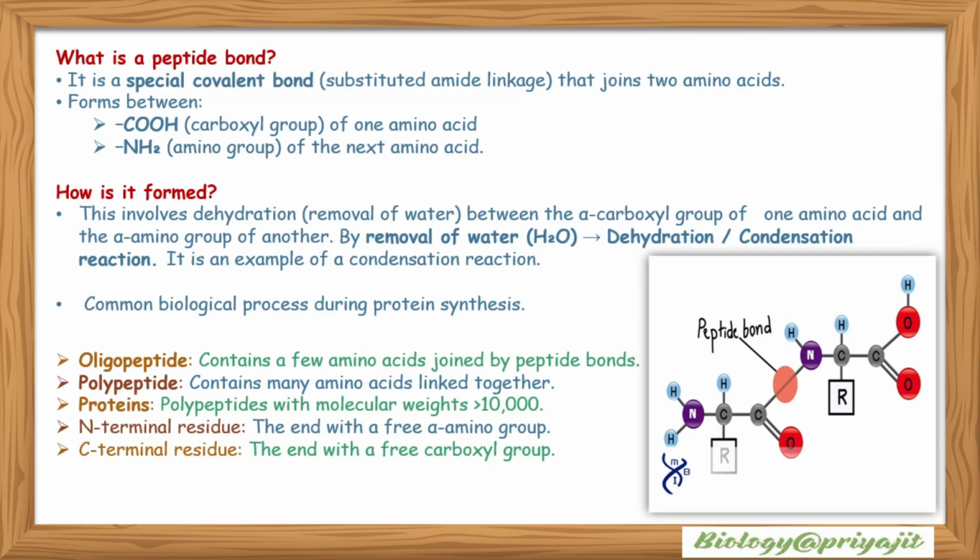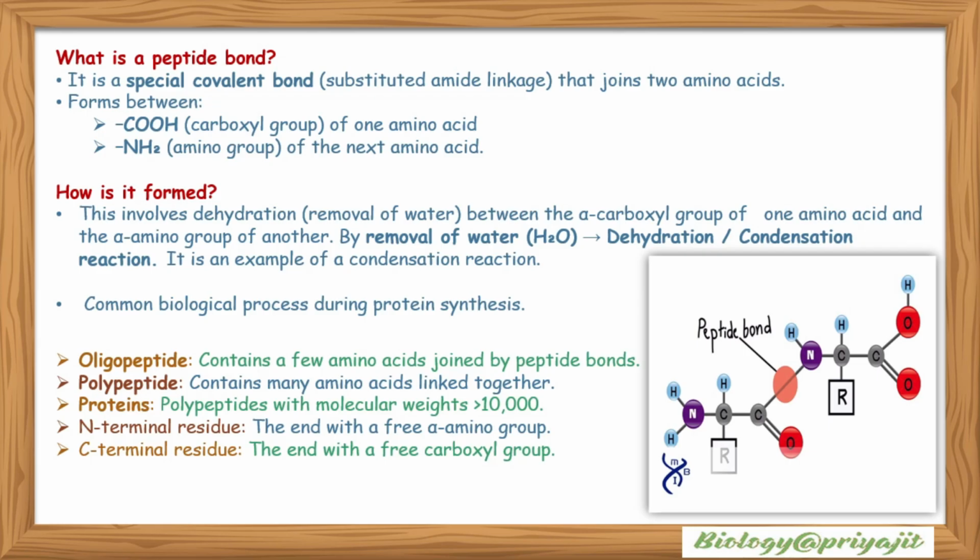Oligopeptide contains a few amino acids joined by peptide bonds. Polypeptide contains many amino acids linked together. Protein: polypeptides with molecular weight greater than 10,000, and all proteins have one N-terminal residue, that is the end with a free alpha amino group, and a C-terminal residue, that is the end with a free carboxyl group.